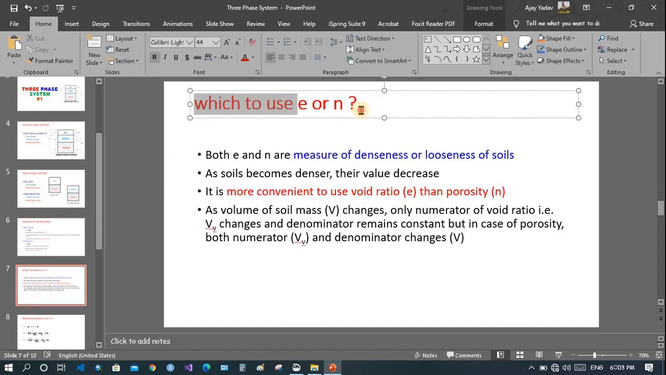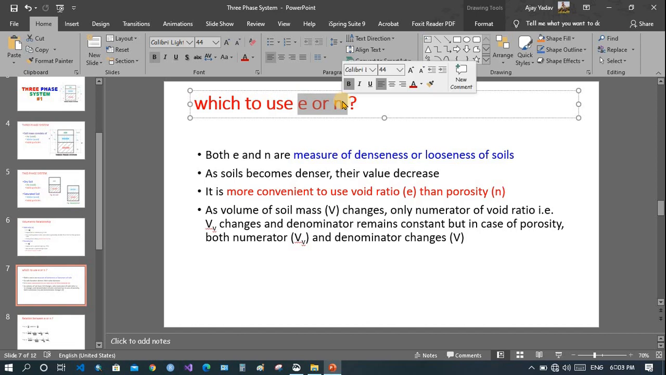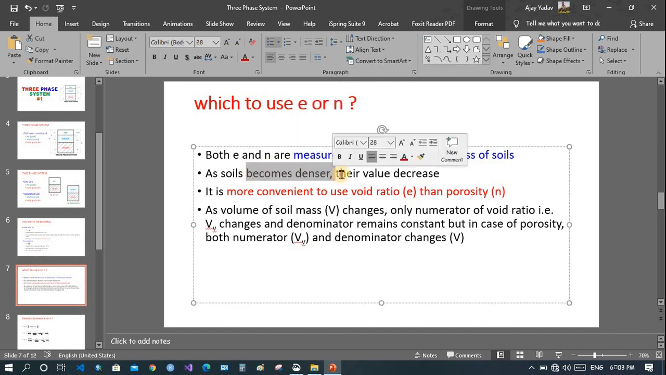Now when to use E or N? E means void ratio and N means porosity. Both E and N are measures of denseness or looseness of soil. It means if this value is less and this value is also less, then we will have more compact soil. But if these values are more, then we will have more loose soil. So as the soil becomes denser, their value decreases, and as the soil becomes loose, their value increases.